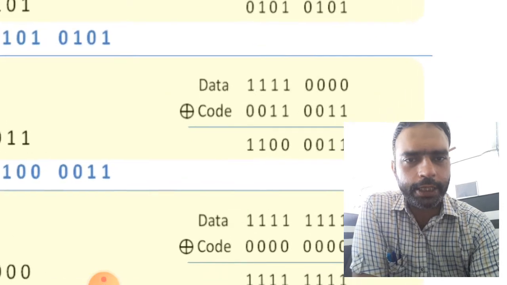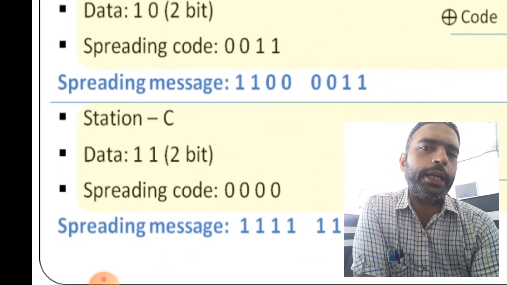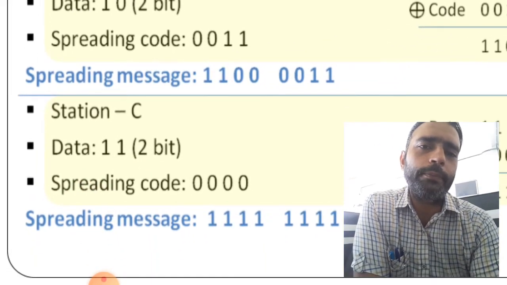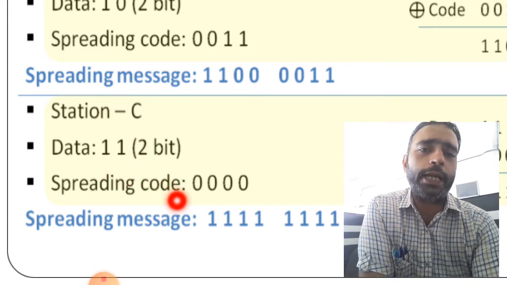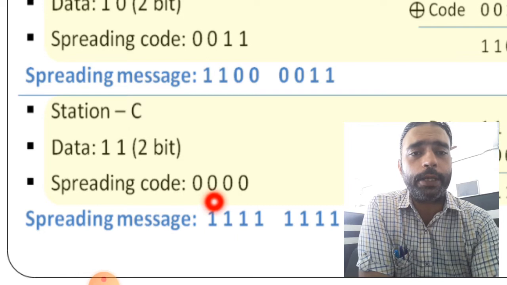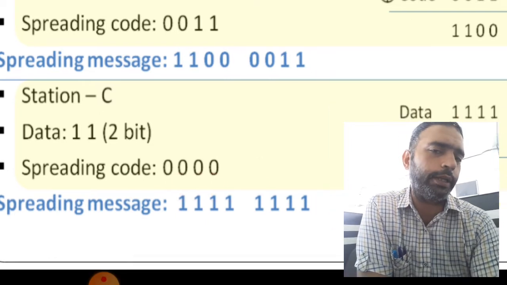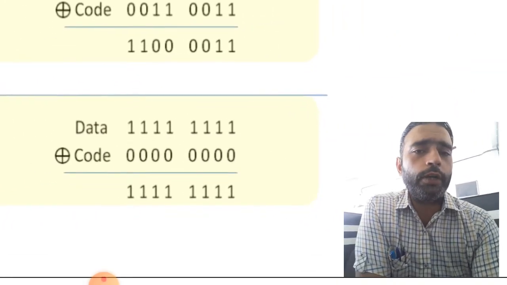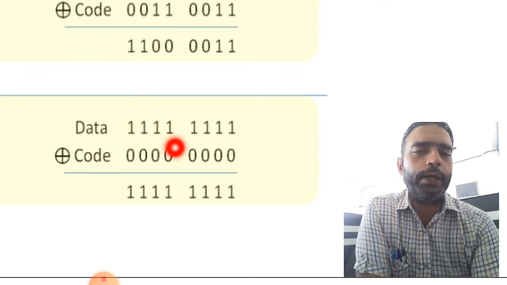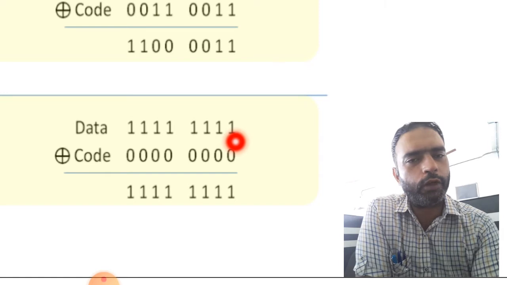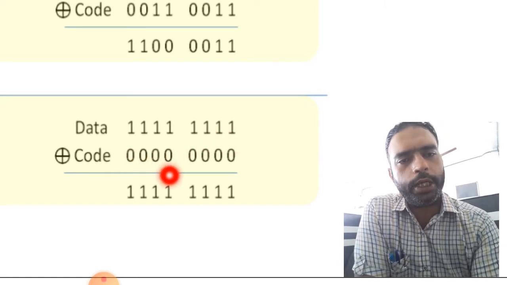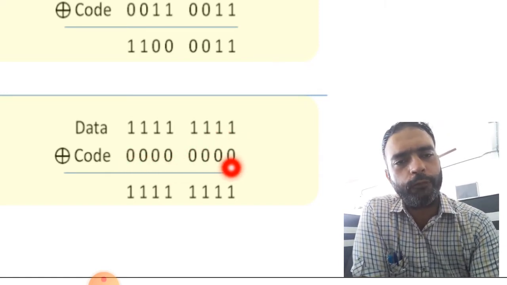Now next, we are getting here the station C part. Station C is using the data 1 1, that is a 2-bit data given here, and the spreading message is 4 times 0 given here. Now 1 1 means what? The 4 times 1 we have to take for the first one, and the next 4 times 1 for the next one, and the code data is already given that we have to repeat for these two.